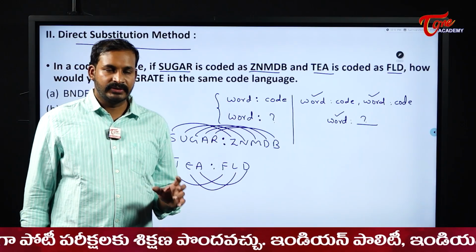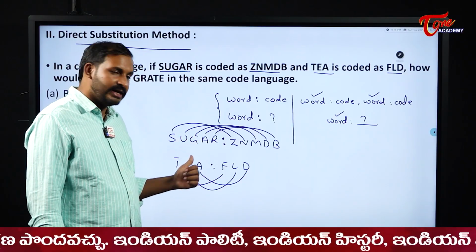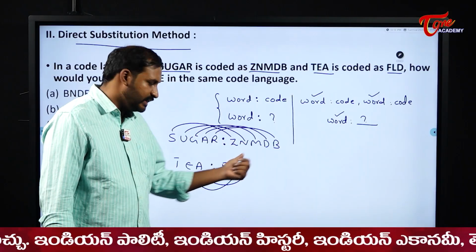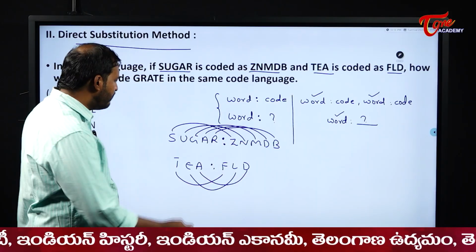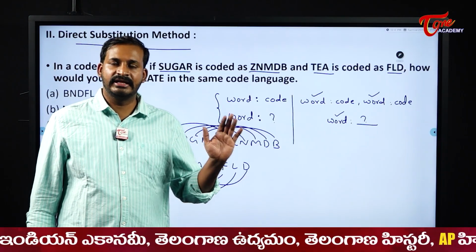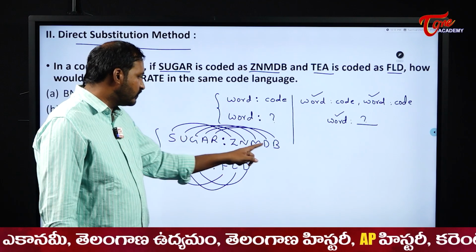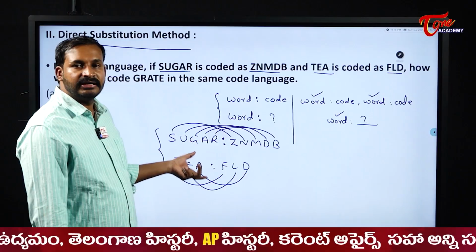Very simple, students. What is the common letter in these two words? A and A, right? What is A coded as here? D. What is A coded as here? D. If it matches, that is enough, just to check our logic whether it is correct or not. Please see here, A is coded as D and A is coded as D. So this is a direct coding.